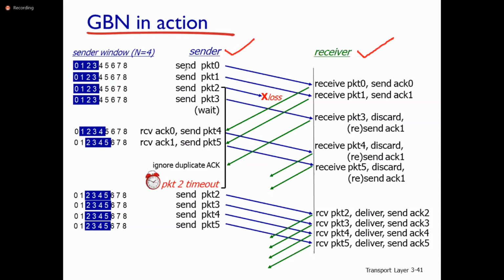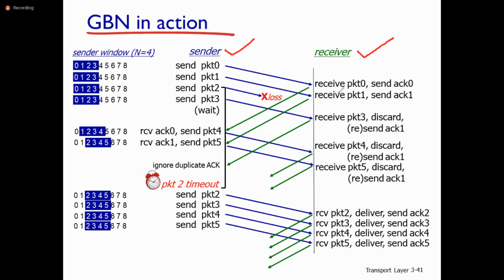Here the sender sends packet 0, packet 1, packet 2, packet 3. In this pipeline, we are assuming there are 4 packets. It sends the packets from 0 to 3, one after the other in sequence, as pipeline protocols do.